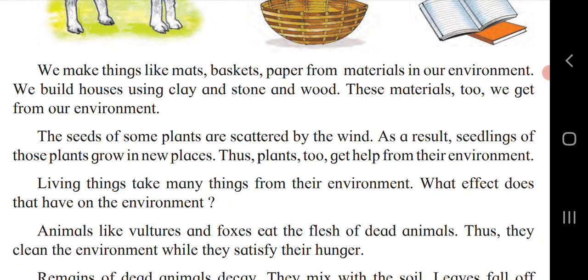Thus plants get help from the environment. It means that plants also get help from the environment to grow.